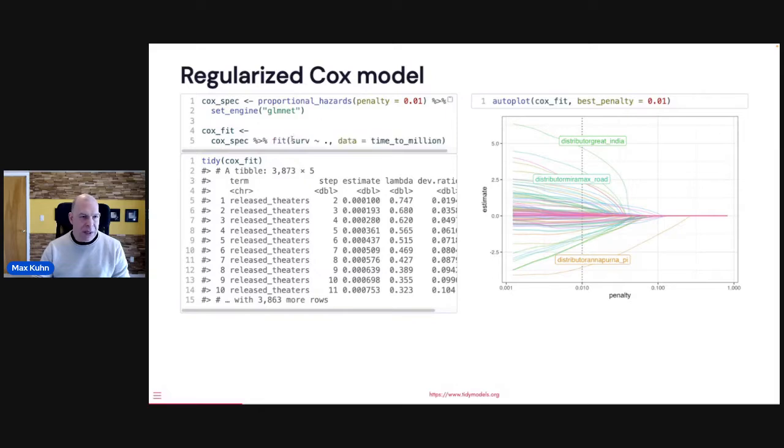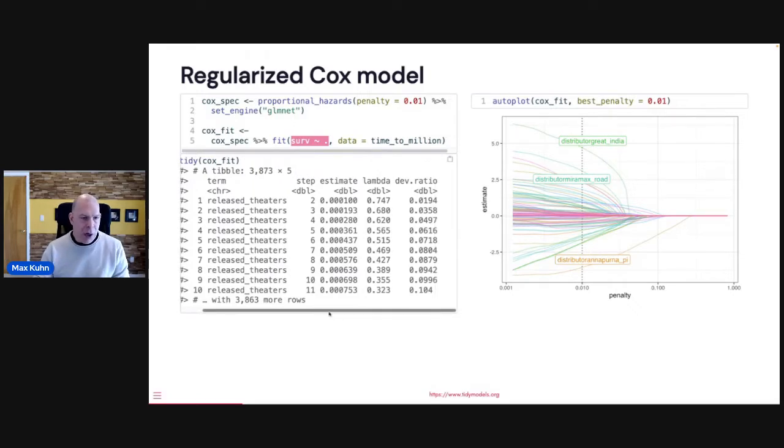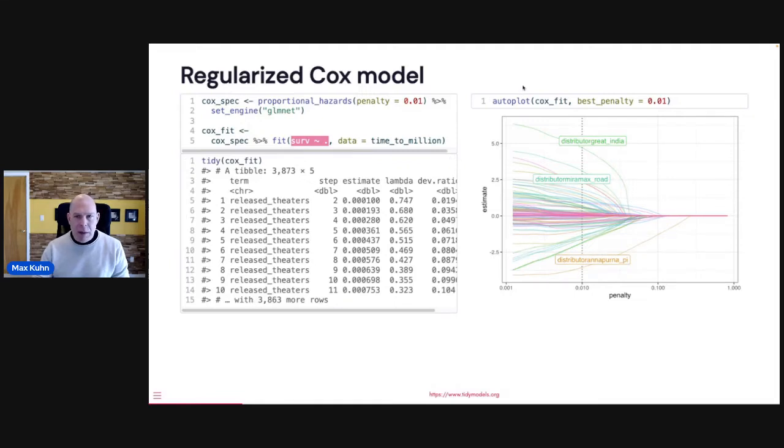And here you see that, again, we standardized on the regular formula interface. In tidymodels, we have some nice little convenience functions, like the tidy function. Many of you have probably seen it from the broom package. There you can get the whole regularization path of your model. We've also added a nice autoplot method, which gives you the parameters across penalties. There's an optional argument here where you can specify a particular penalty and tell it how many of the largest parameters you'd like to feature or show off. And so that's what we have there. As you'll see in a little bit, the nice thing about tidymodels is it's relatively standard in a lot of things.